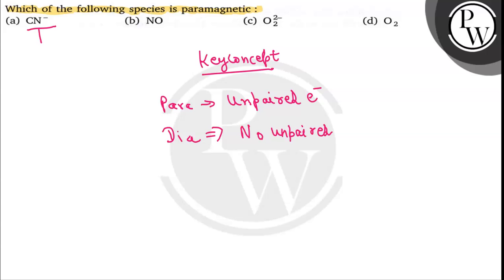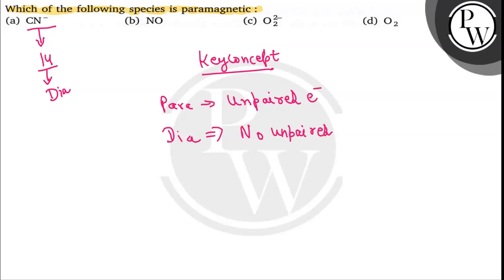If we talk about cyanide negative, then the atomic number of carbon is 6, and nitrogen is 7 plus 1, that is 8, so 6 plus 8 is 14. So for 14 electrons, all electrons are filled, paired. So it is not paramagnetic in nature, it is diamagnetic in nature. So it would be diamagnetic only.